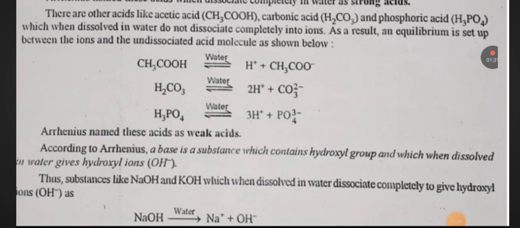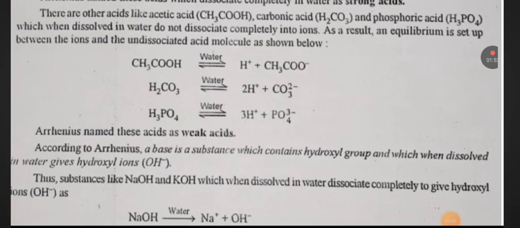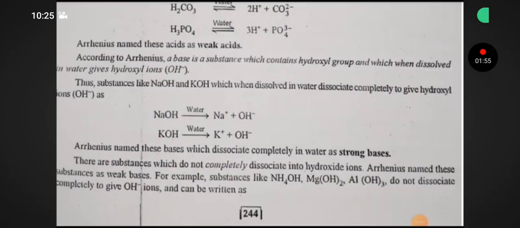According to Arrhenius, a base is a substance which contains hydroxyl group and which when dissociated in water gives hydroxyl ion OH-. Thus, substances like NaOH and KOH, which when dissolved in water dissociate completely to give hydroxyl ion OH-, as NaOH in water gives Na+ plus OH-, KOH in water gives K+ plus OH-. Arrhenius named these bases which dissociate completely in water as strong bases.